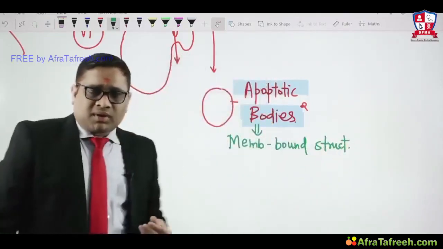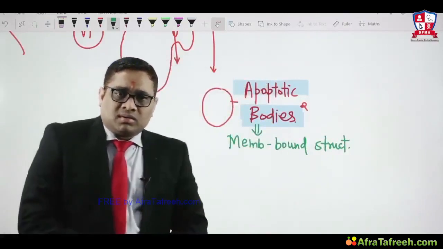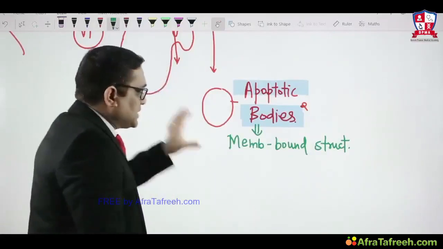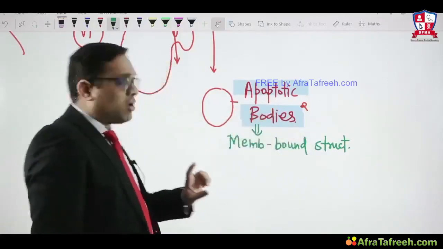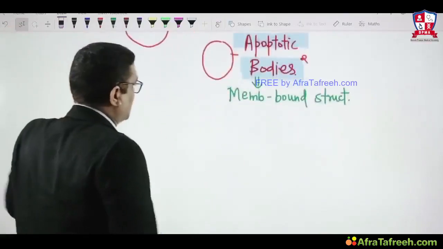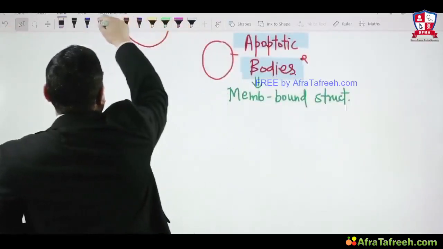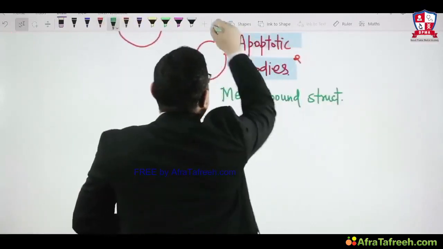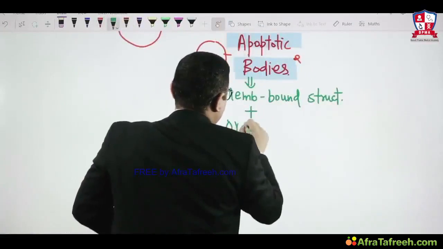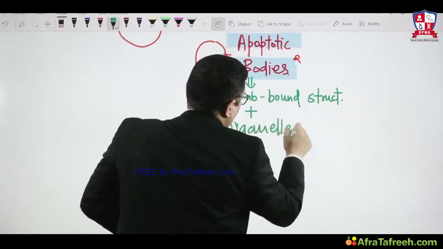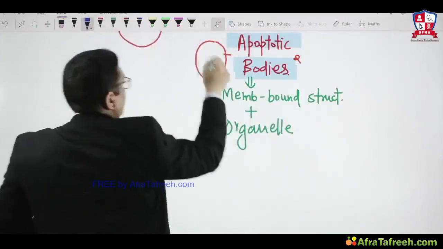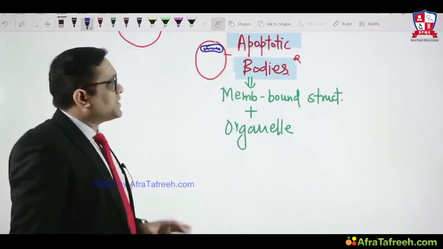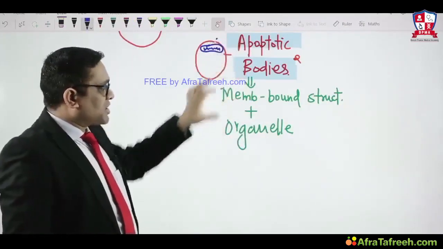But in the All India exam they had given one option: will they have organelle? Membrane bound structure, or will they have organelle also? What we need to remember is, yes, they will have membrane bound structure plus organelle. So that was the answer. Apoptotic bodies are made up of membrane bound structure plus organelle, right? For understanding, I am just drawing one mitochondria here, as an organelle, so that we can understand what apoptotic bodies are.